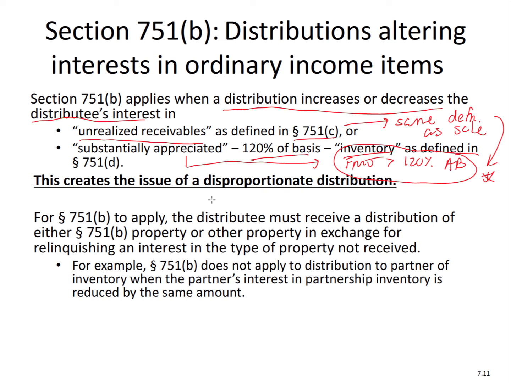Now, what exactly do I mean it increases or decreases a distributee's interest? I'll show you on the next slide what I mean when I go through an example. So this one, we do need to look at examples so you understand. For 751(b) to apply, the distributee must receive a distribution of either 751(b) property or other property in exchange for relinquishing an interest in the type of property not received. So this can be a non-liquidating or liquidating distribution.